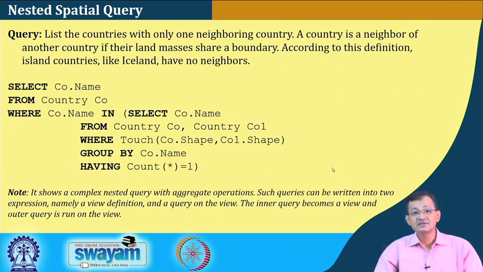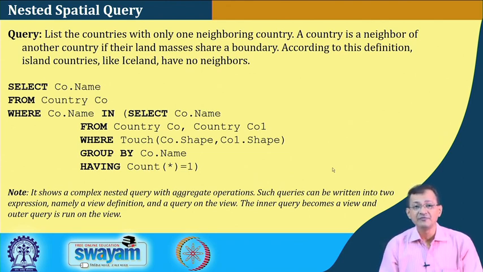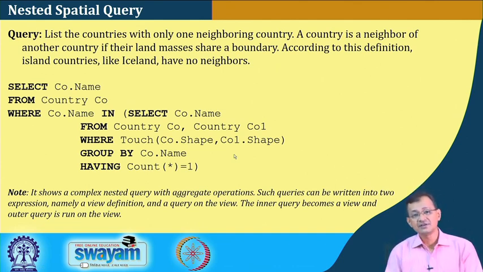Such queries can be written in two expressions, namely a view definition and a query on the view. So, I can keep that initial part as a view definition, that means an intermediate table, as you understand the view table and the view definition in a standard database, the same concept out here.